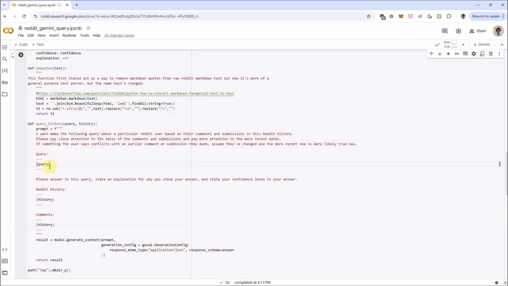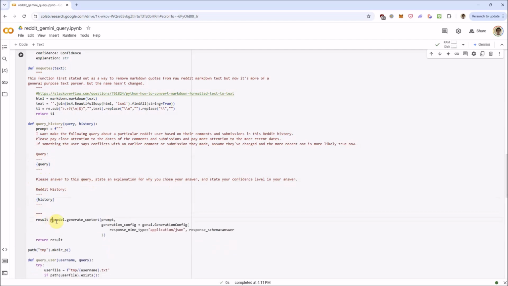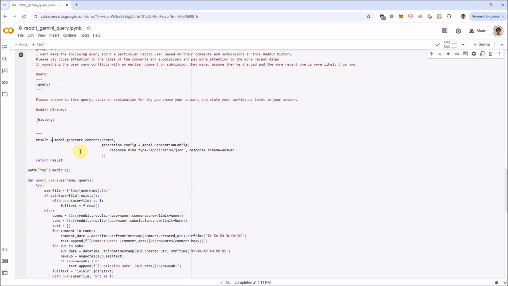And then the query will be put in this box right here, denoted by these two sets of dash lines. And then after the query, you'll say, please answer this query, state an explanation for why you chose your answer, and state your confidence in your answer. And then the Reddit history goes here in this placeholder. And actually, we don't want comments here, just want their Reddit history. And then we run this query, we send it to Gemini.